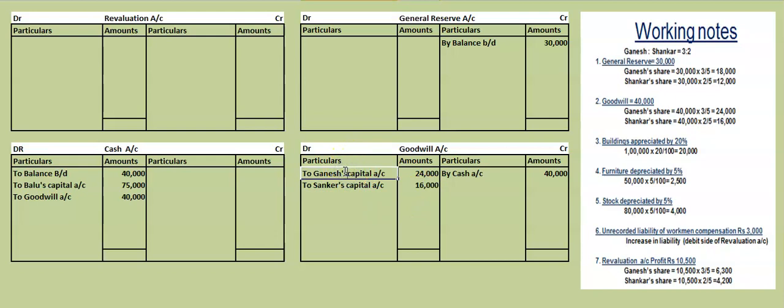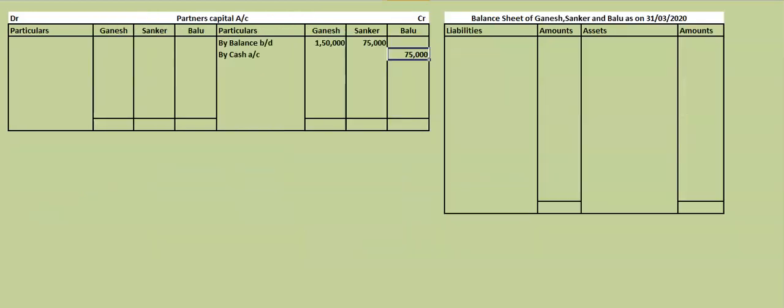So these entries, where will they be shown now? In the partners' capital account, credit side, by goodwill. How much did they get? 24,000, and the second partner got 16,000. Now what is given immediately: the amount of goodwill is withdrawn. Withdrawn in the same ratio. No new ratio is given, so same ratio.